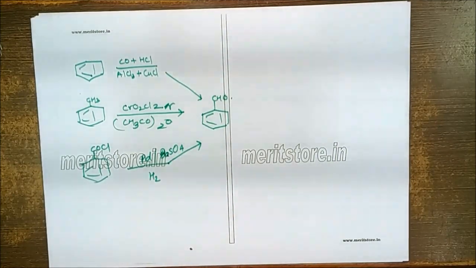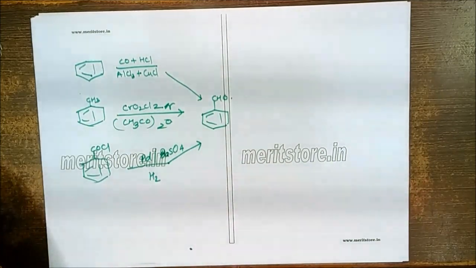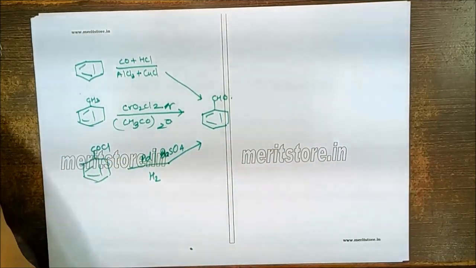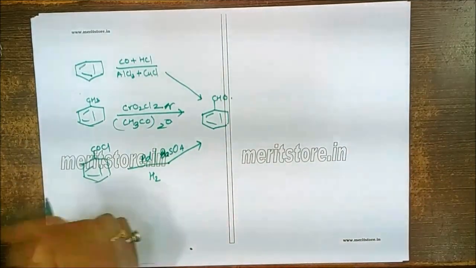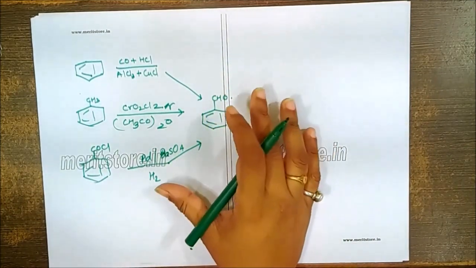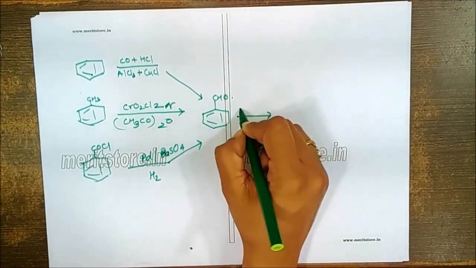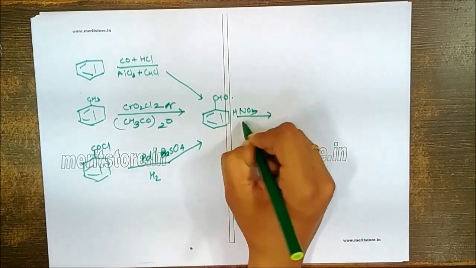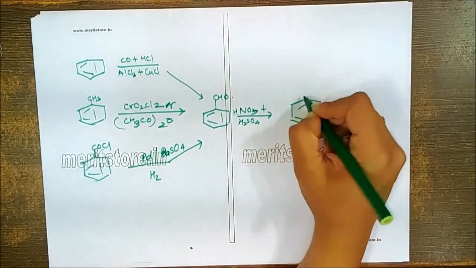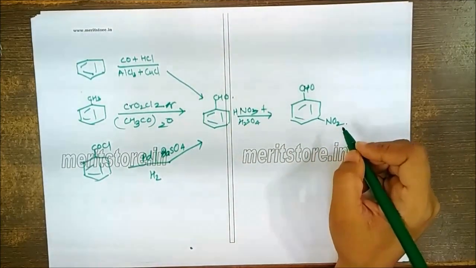That is, first we can start with benzene, we can start with the toluene, or we can start with the carbonyl compounds like benzoyl chloride. We can convert this into the corresponding aldehyde by the Rosenmund reaction. Now all reactions which we have studied for the aldehydes are possible for this. Only the separate reaction we have to study is nitration with nitrating agent like mixture of HNO3 and H2SO4. Always remember aldehyde group is meta-directing. So this will carry out the reaction specifically at the meta position.